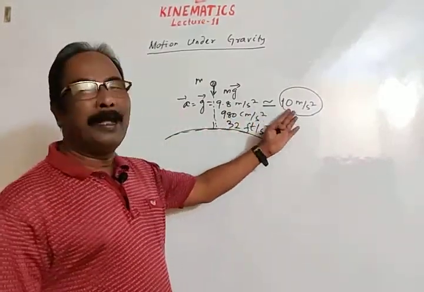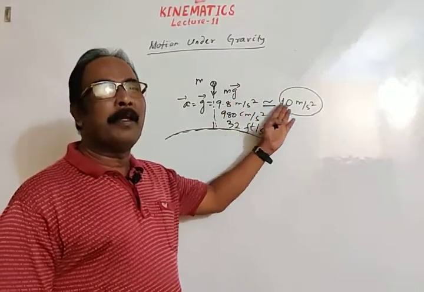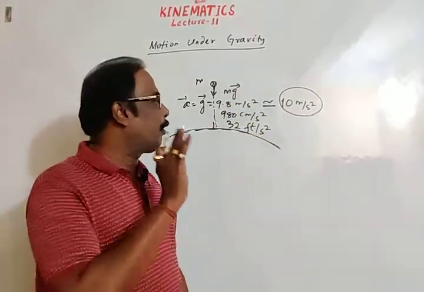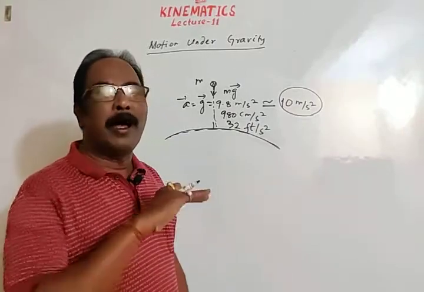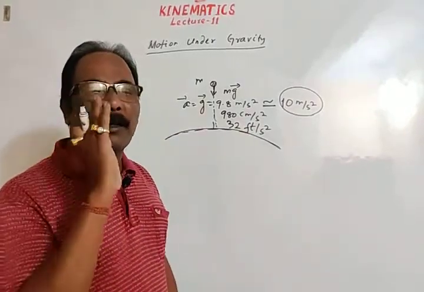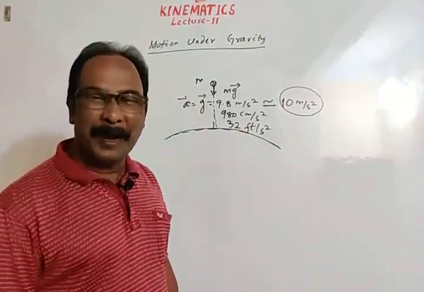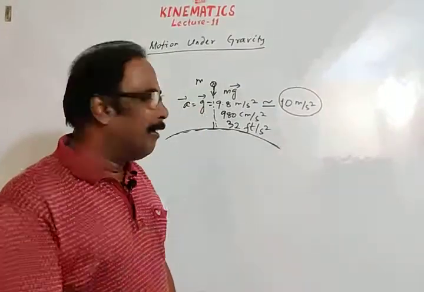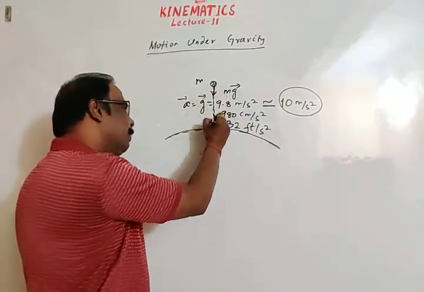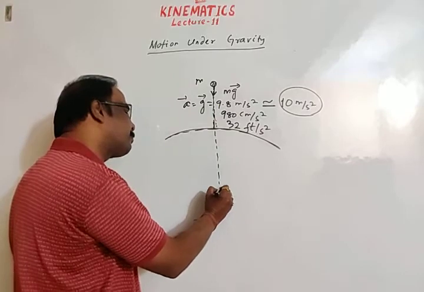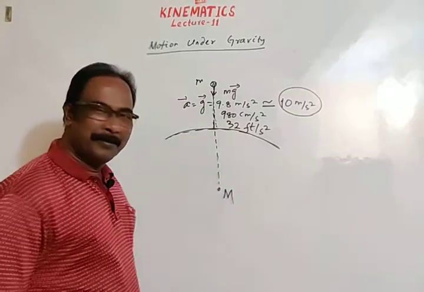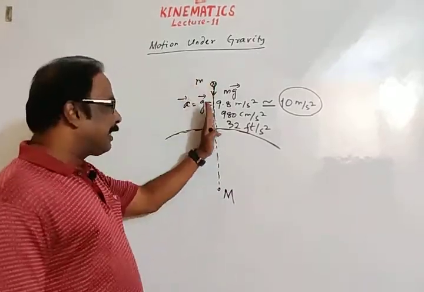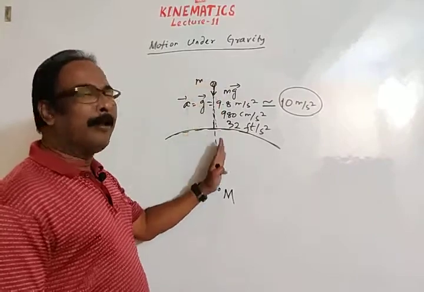But now we will take the value of g as 9.8 meter per second square or 10 meter per second square as a standard value. Then what's the direction of acceleration due to gravity? The simple answer: direction of acceleration due to gravity is towards the center of Earth. So this direction is vertically downward.